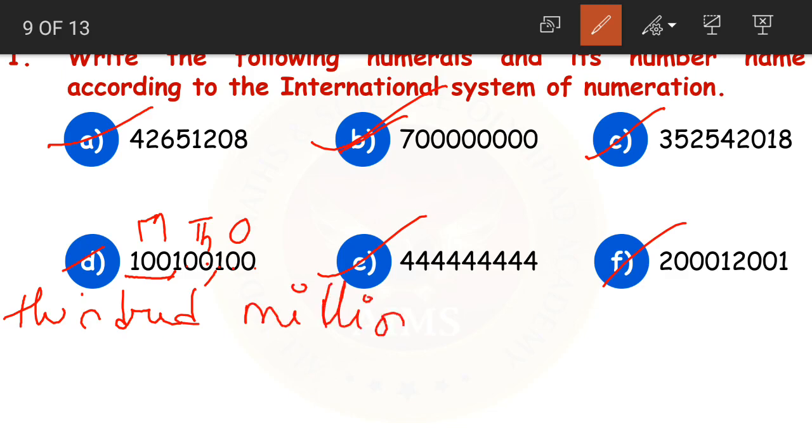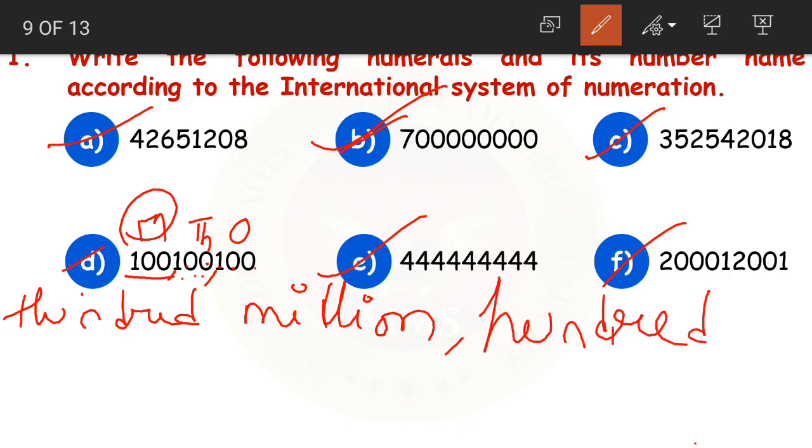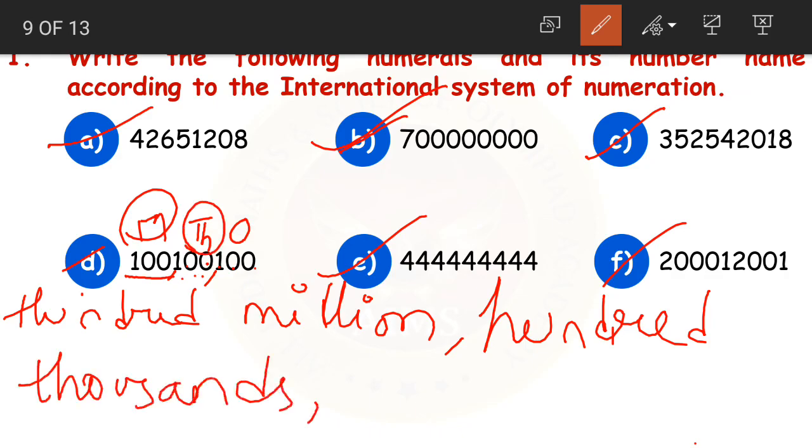It is in millions period, right? So 100 million. Then again we have 100. We read it as 100. 100 million, comma 100. It is in which period? It is in thousands period. So 100 thousands, comma. Then the last period also has 100.